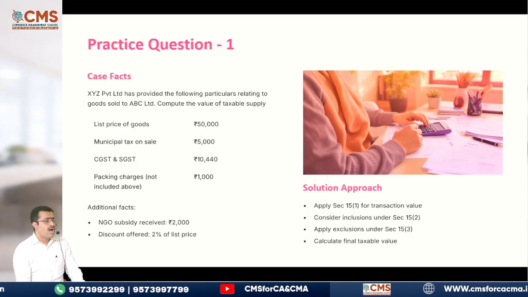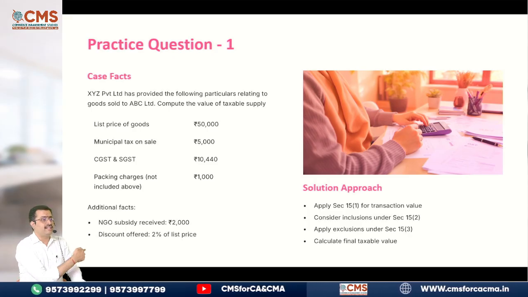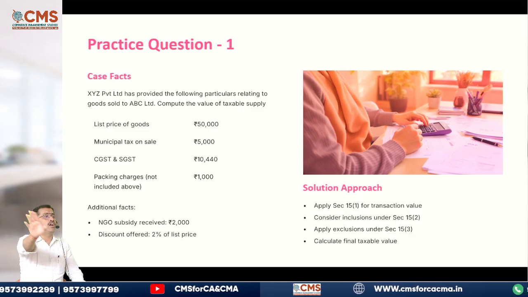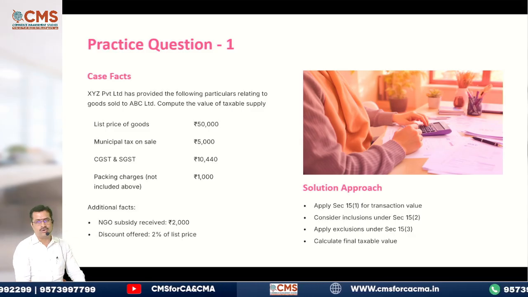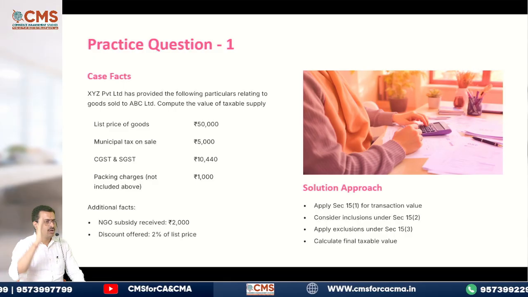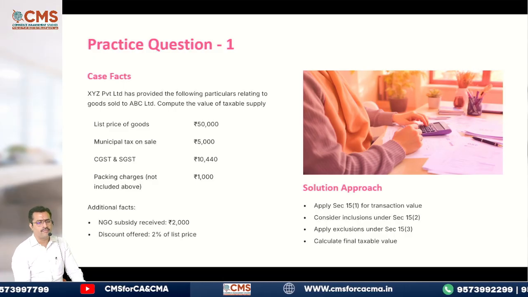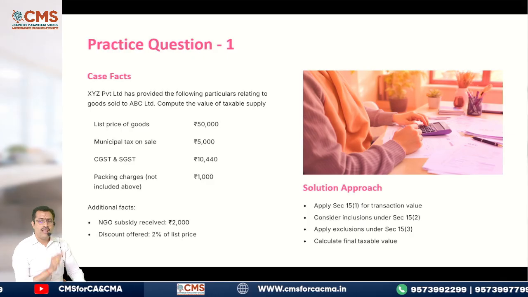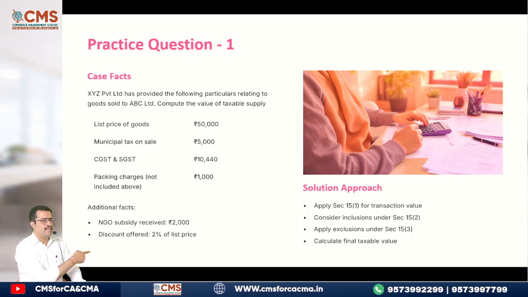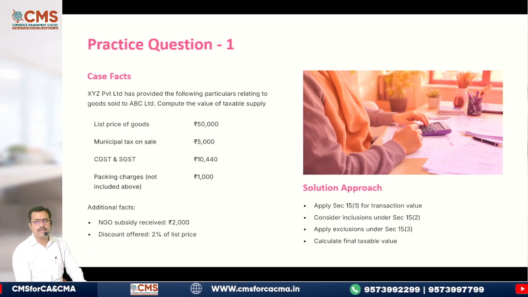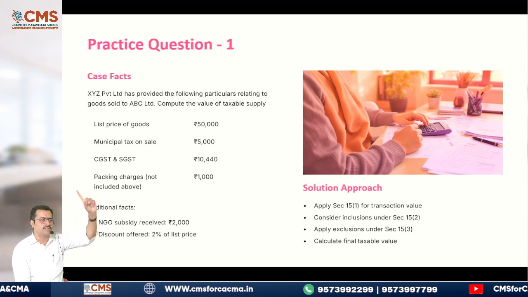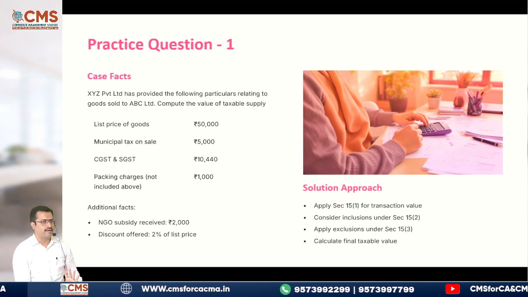Add. After that, you have NGO subsidy. I told you just now, only subsidies from central or state government you should not include. All other subsidies you should include. So now add back that 2,000 also. So how much did it become? 58,000. Less exclusions. He gave discount, 2% of list price. List price is 50,000. 2% of 50,000 is how much? 1,000. Just exclude that.